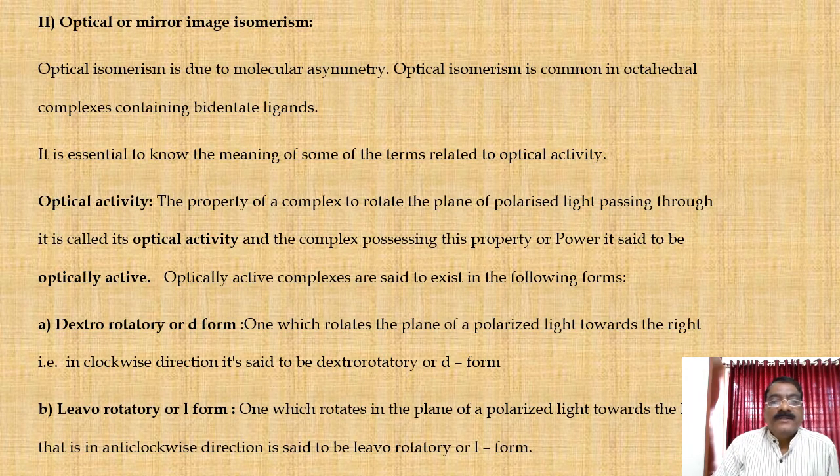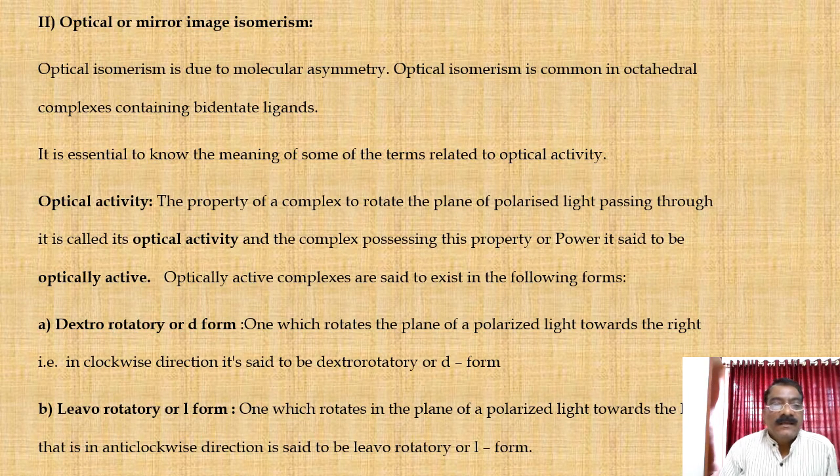First, we are going to see what is meant by optical activity. The property of a complex to rotate the plane of polarized light passing through it is called its optical activity. And a complex possessing this property or power is said to be optically active. Optically active complexes are said to exist in the following forms.